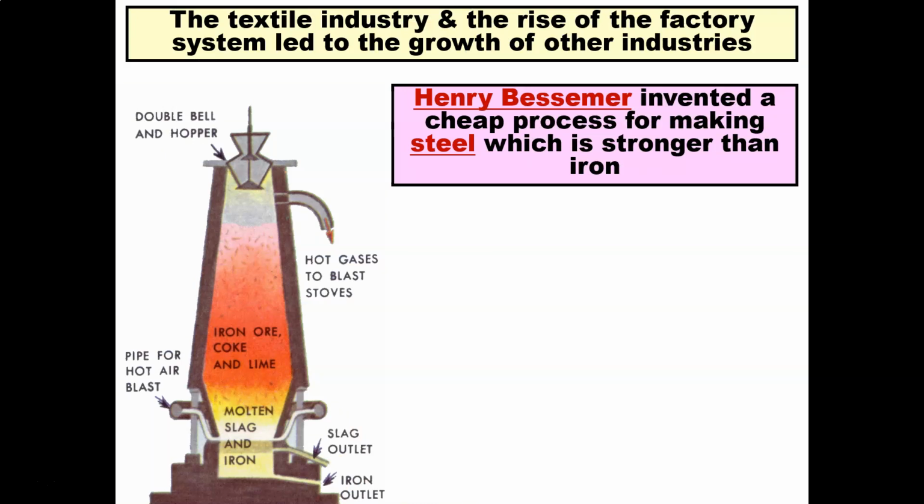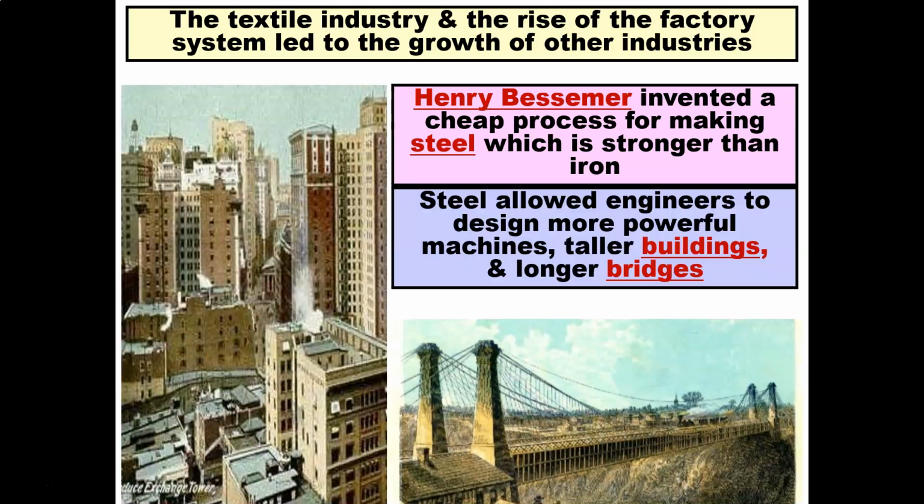In this case, Henry Bessemer invented a process for making steel, which is stronger than iron. Steel allowed engineers to design more powerful machines, taller buildings, and longer bridges. Once again, you have all of these images. To the left, you have buildings, and to the right, you have a bridge that was created. This was made possible by the introduction of steel into the Industrial Revolution.